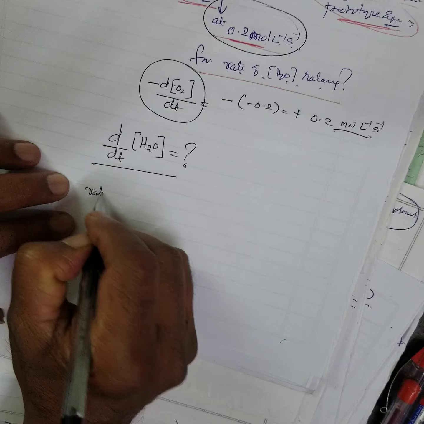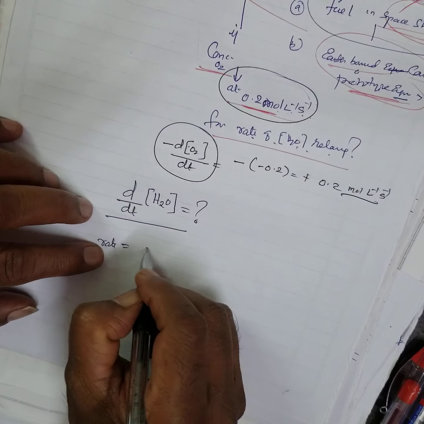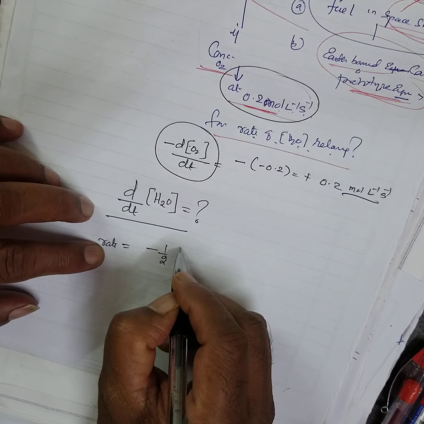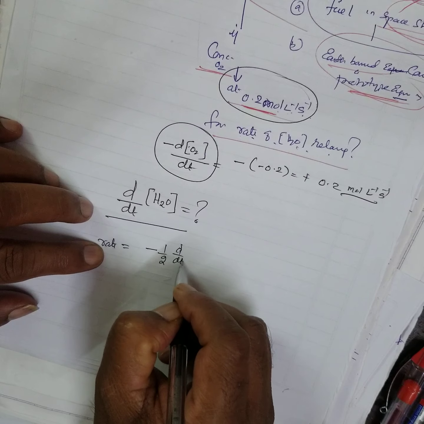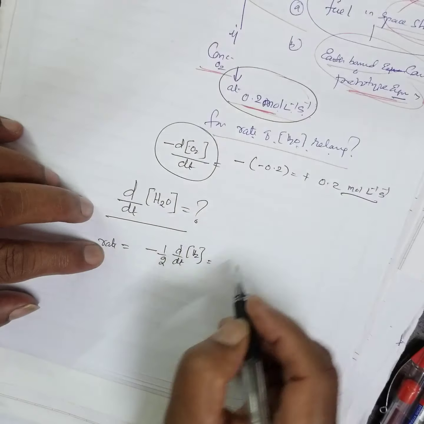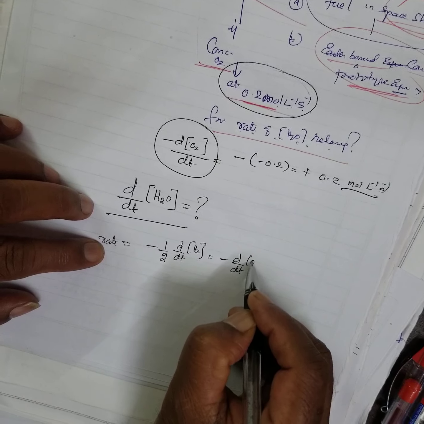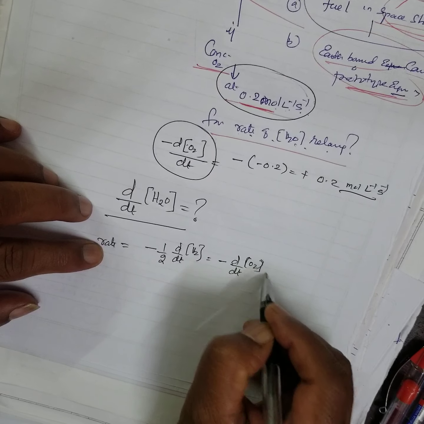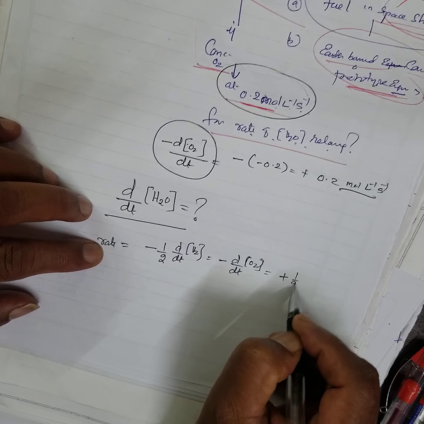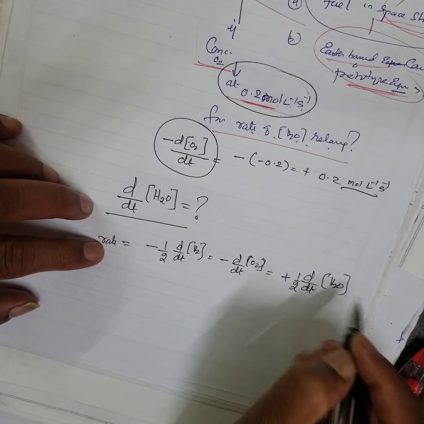From the reaction, minus half d by dt of concentration of hydrogen, no coefficient, therefore minus d by dt of oxygen, this is equal to plus half d by dt of concentration of water.